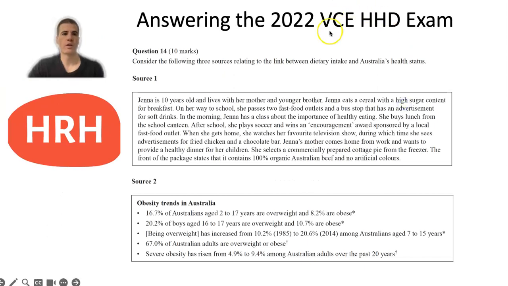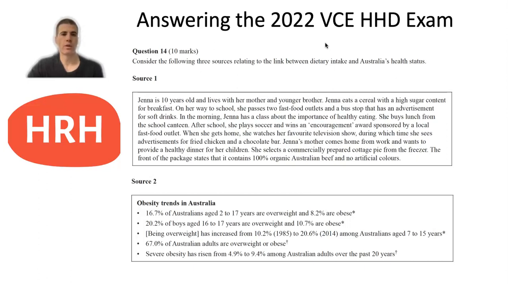So question 14 in the 2022 exam was worth 10 marks, so this was the extended response question. And like most of the extended response questions, it had three sources and asked you to consider the three sources relating to the link between dietary intake and Australia's health status.